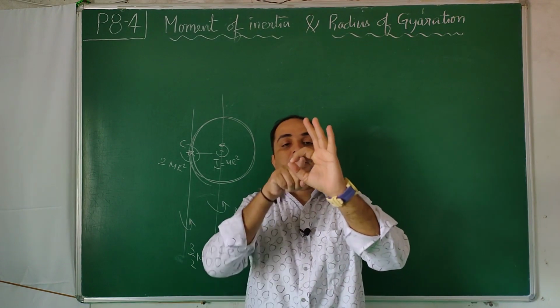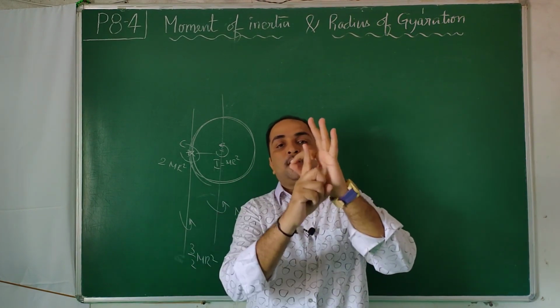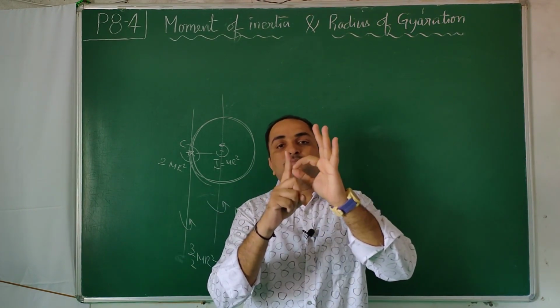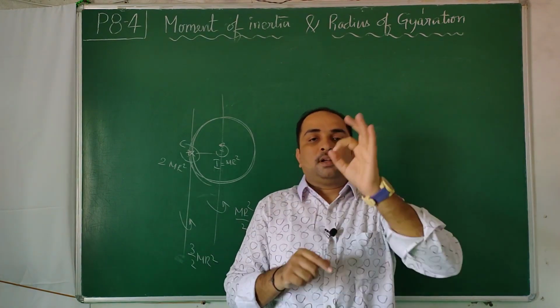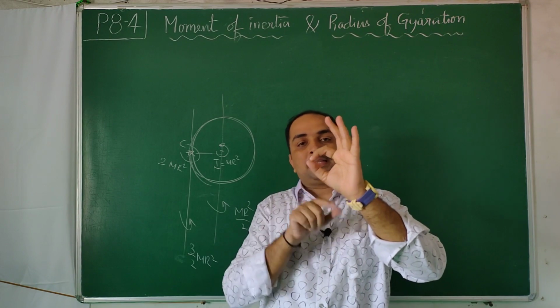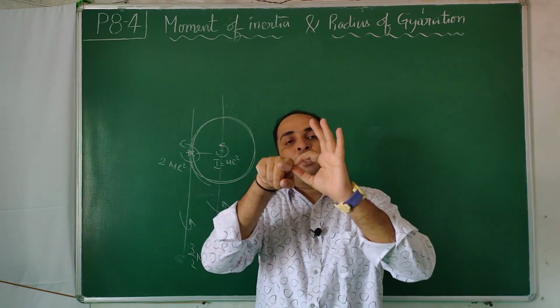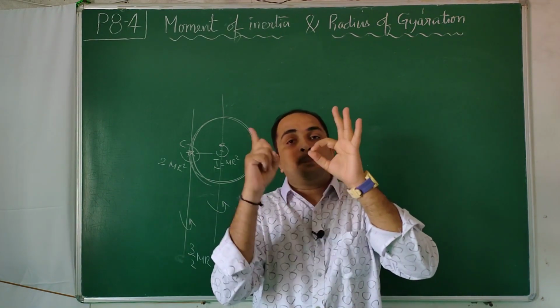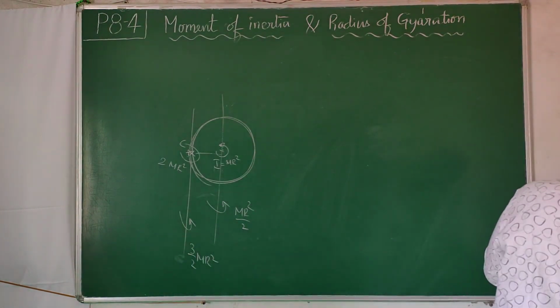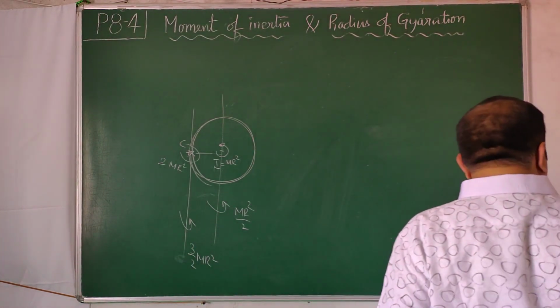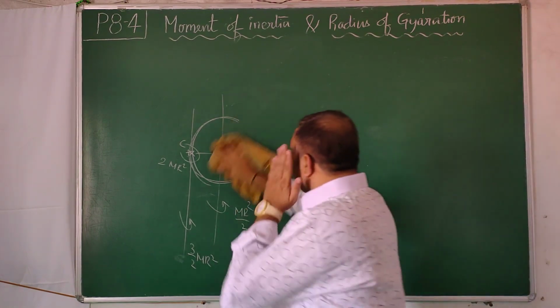I will play for the ring first. Mr square, 2 mr square. Mr square by 2, 3 by 2 mr square. Now I will play for the disc, the circular disc. Okay, this is a circle only, but you imagine a disc. Mr square by 2, 3 by 2 mr square. Mr square by 4, 5 by 4 mr square. Play it like that 2 or 3 times until you remember it. Learning this by heart will be very useful in future.